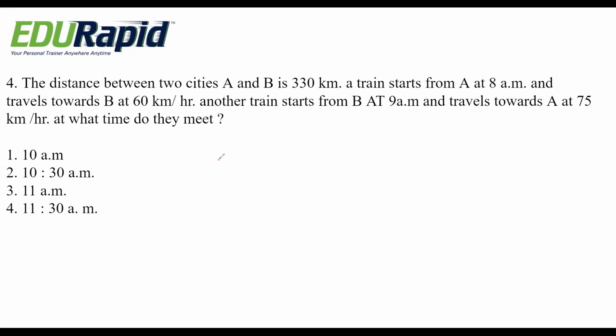See, the distance between two cities A and B is how much? They have given 330 km, that is from A to B. And train A starts from A at 8 a.m. and travels towards B at 60 km per hour.